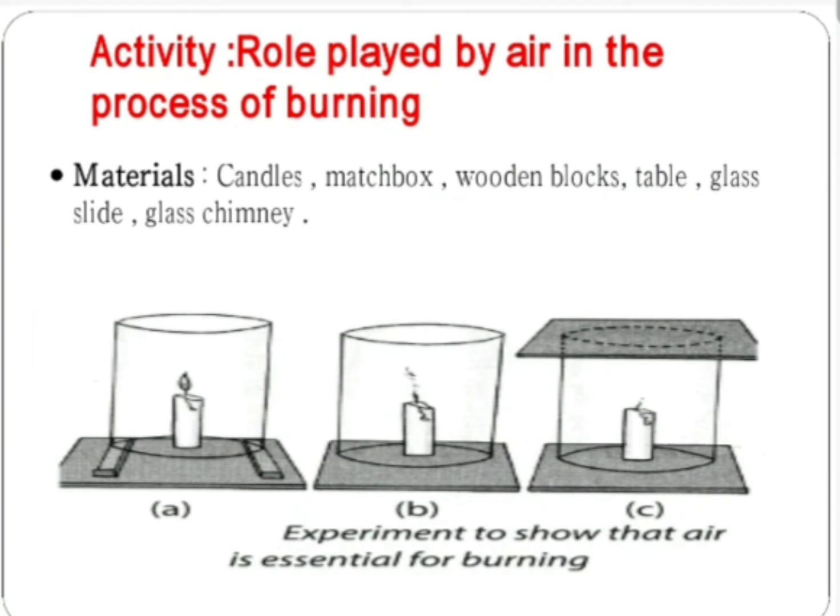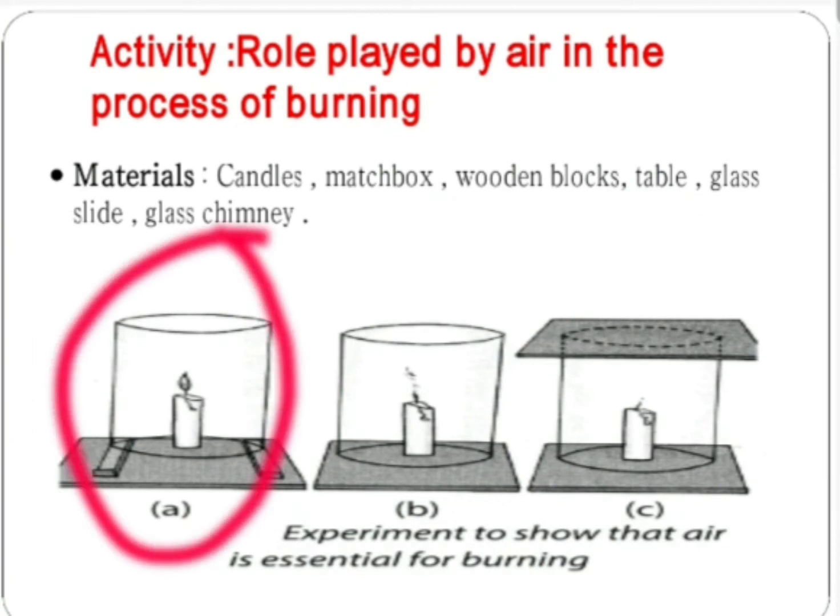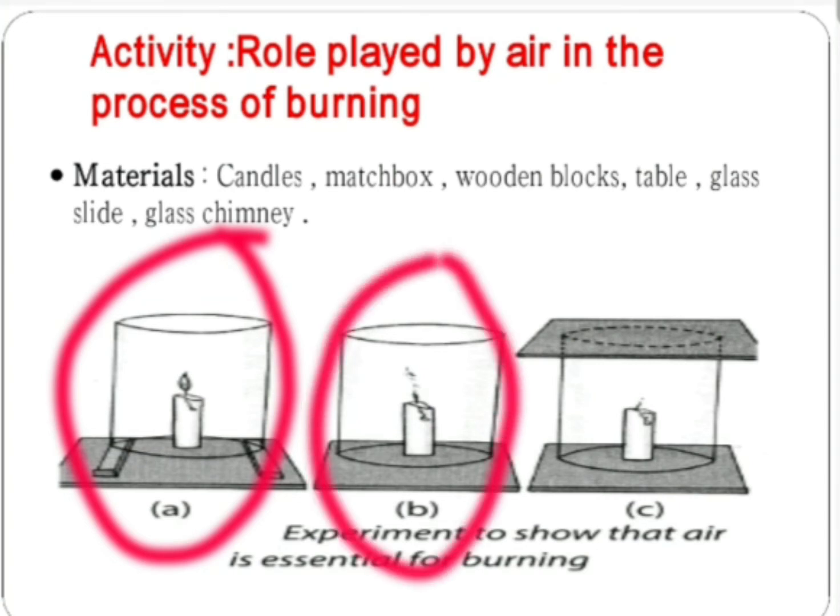Now conclusion: first, when air can enter the chimney from below, the candle burns freely. Second, when air does not enter the chimney from below, the flame of the candle flickers and produces smoke.